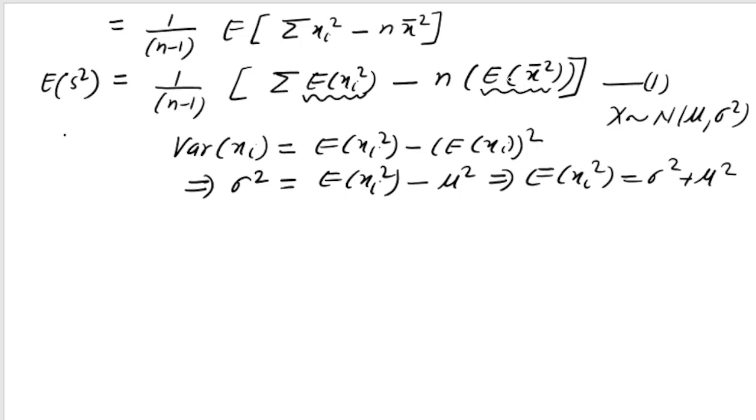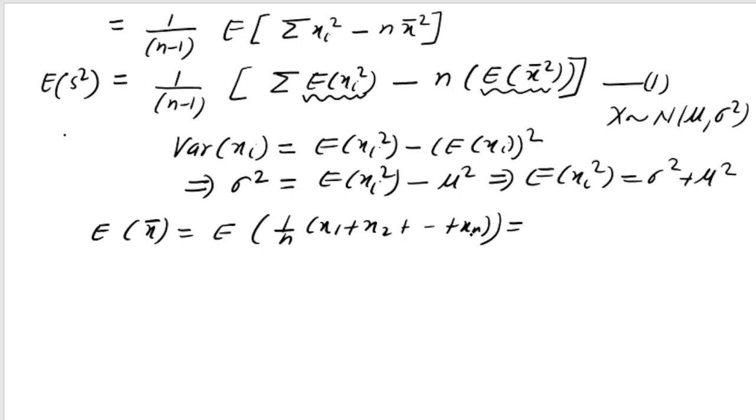Now what is expectation of x bar square? This you need to understand carefully. So first of all, to calculate expectation of x bar square, we need to know what is expectation of x bar. Expectation of x bar is expectation of 1 by n. And what is x bar? x bar is 1 by n into x1 plus x2 up to xn. This is how you write x bar.